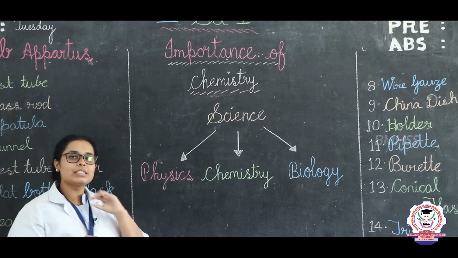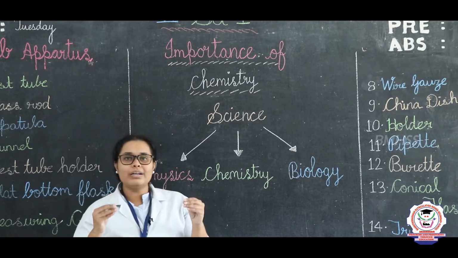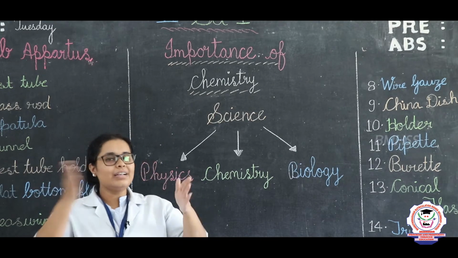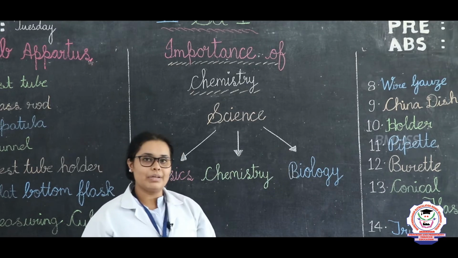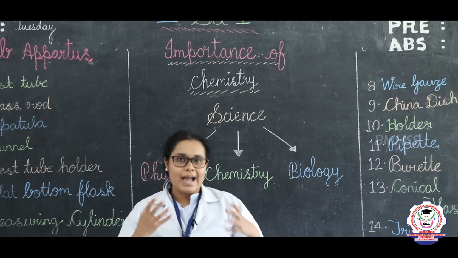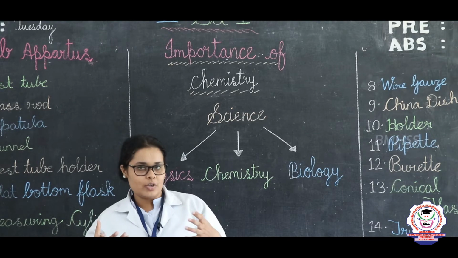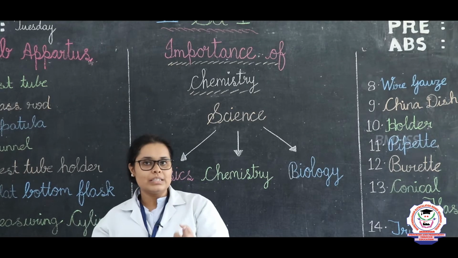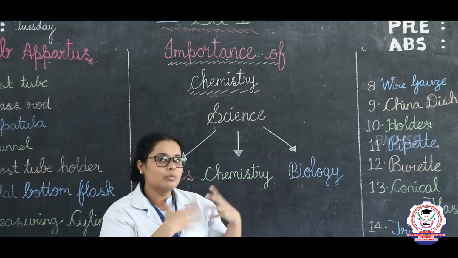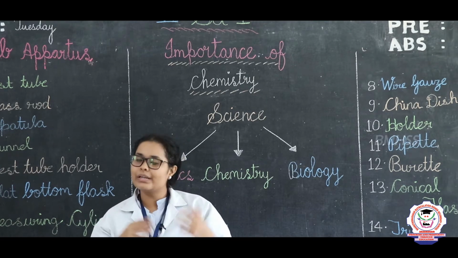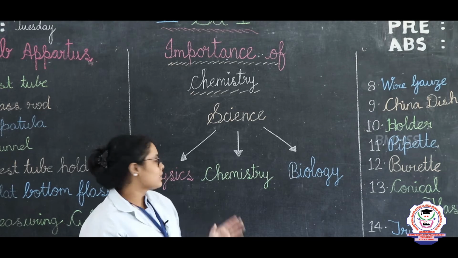Physics is all about the matter or a kind of energy and different types of energy. Then biology. Biology is nothing but all the living organisms, and in higher education you will study biology as two different parts, that is botany and zoology. Botany will be related to the plants and zoology will be related to the animals. So let's come to chemistry.